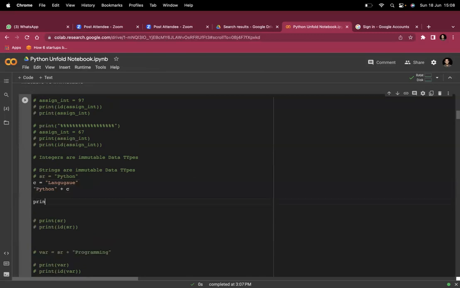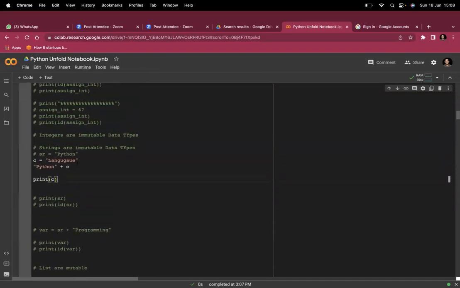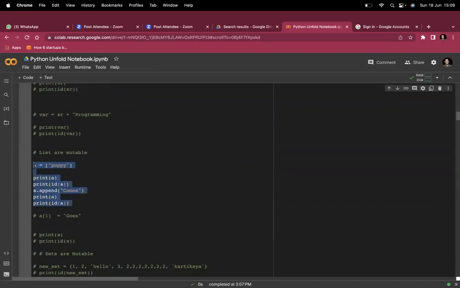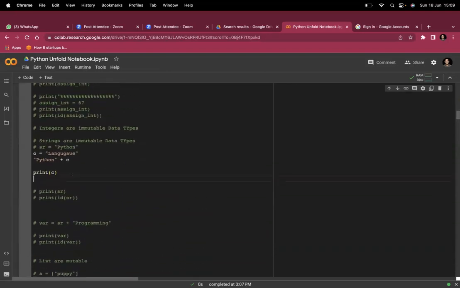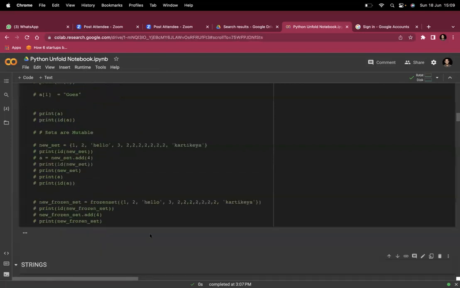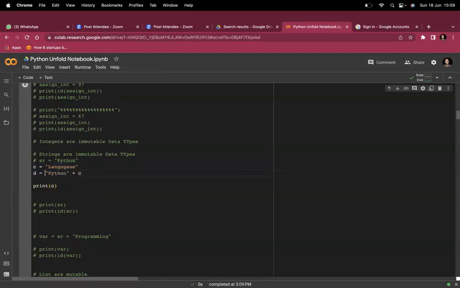And then I am printing, because it was a whiteboard round. I was just printing C. So it should be language plus Python, and I will get the Python language. But when I was printing it, you will see when I was trying to access it, it was giving me just language, because once the string is initialized, you can't make a change in the C. If you are changing something, you have to make a new reference. You have to make a new variable, then you can reflect your changes in the string.